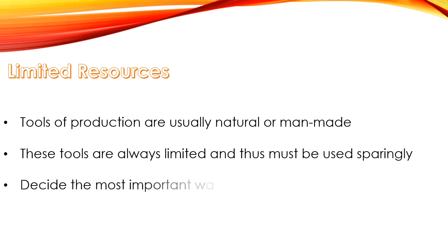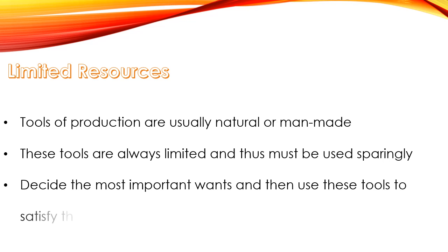We need to decide the most important wants and then use these tools to satisfy those wants only, because there are other people also with important wants and we need to satisfy all of their most important wants together. So we don't have the resources to satisfy the wants which are not that important.